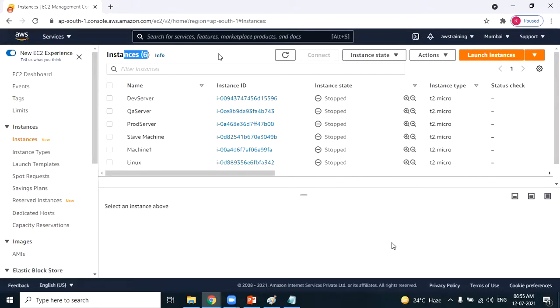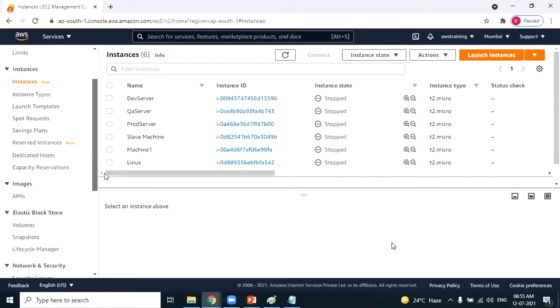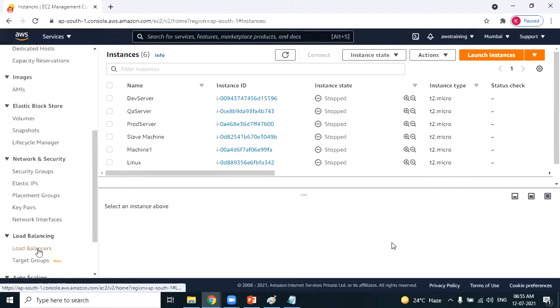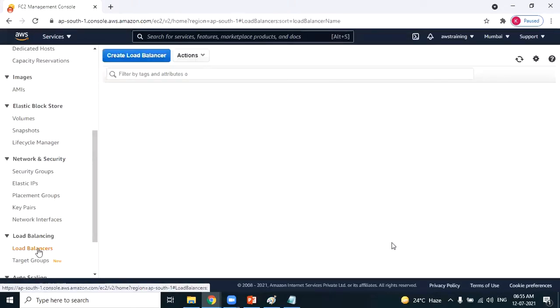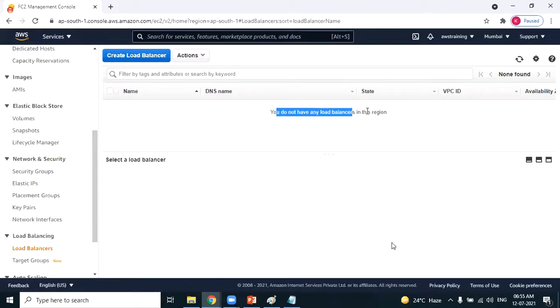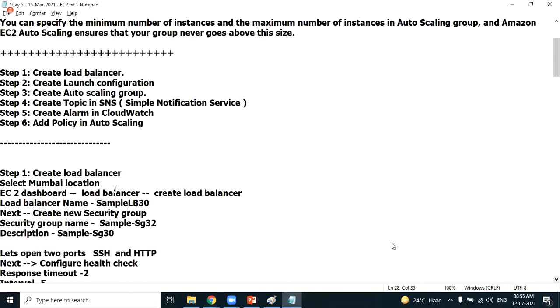So our first step is to create a load balancer. How to create a load balancer? We already know it. Go to load balancer. You do not have any load balancer in this region. We are creating a new load balancer. Let's name the load balancer sample LB12, with today's date, 12.